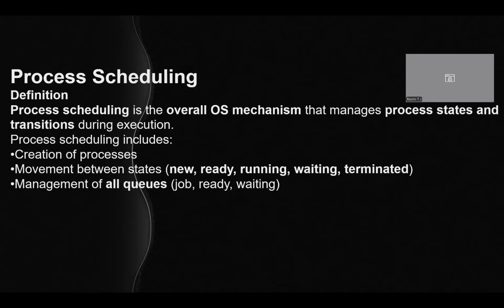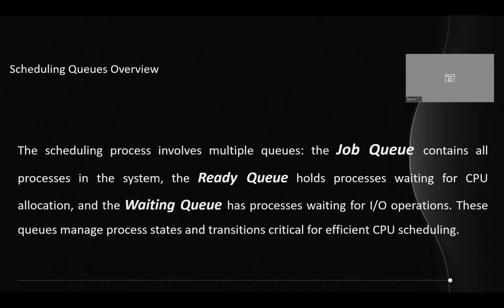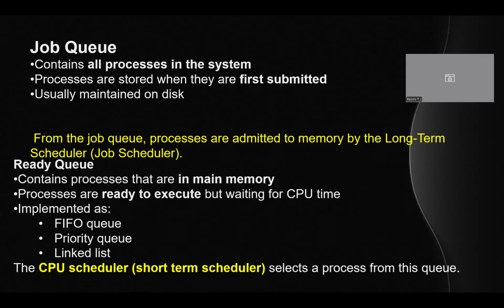So what are the different queues available? Job queue, ready queue, and waiting queue. These are some examples of the queues. So what is meant by scheduling queue? A scheduling process involves multiple queues. The job queue contains all the processes in the system. The ready queue holds the processes waiting for CPU allocation. That is, it is ready for execution, and now it has to get its turn from the CPU. And the waiting queue has processes waiting for input-output operations. So these queues manage process states and transitions, critical for efficient CPU scheduling.